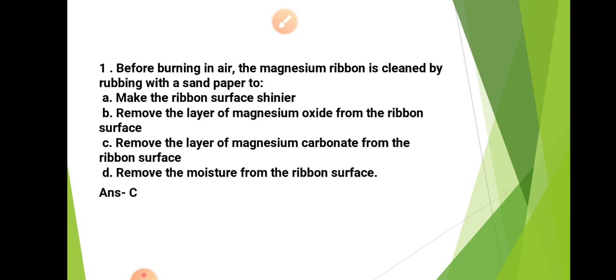This is not correct. Option C, remove the layer of magnesium carbonate from the ribbon surface. This is correct because the magnesium carbonate is present on the ribbon. So C is the right answer.